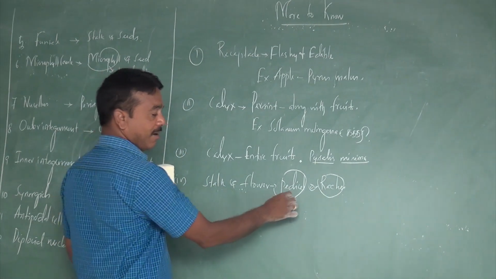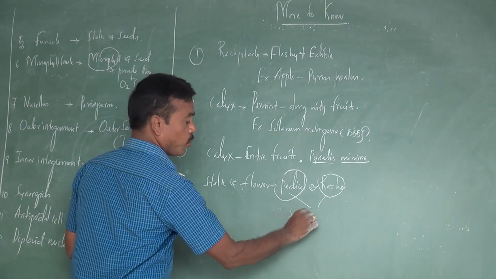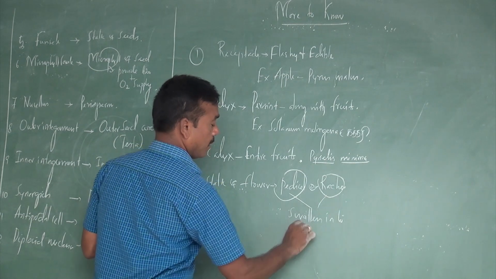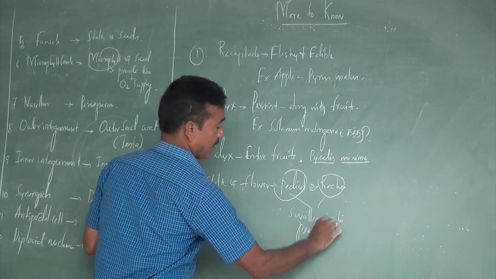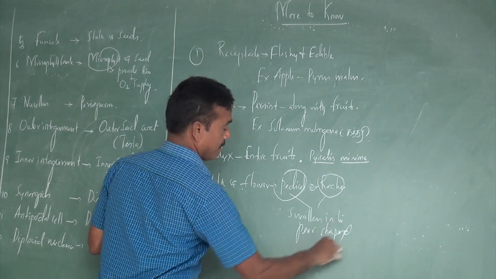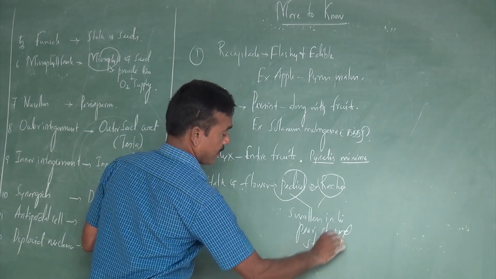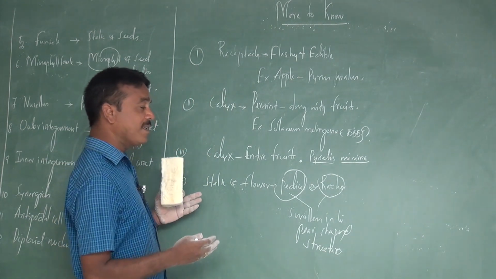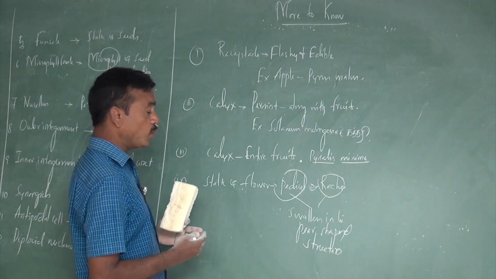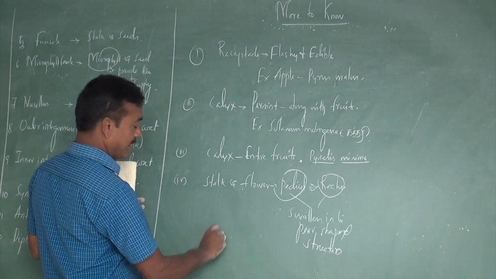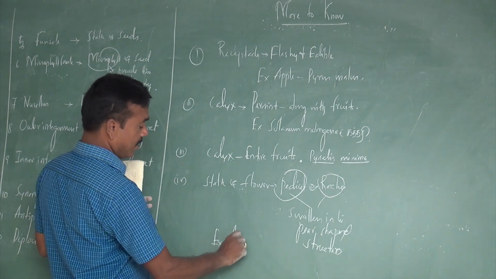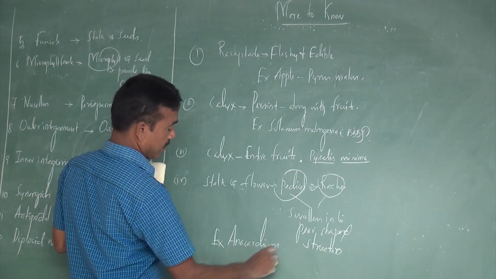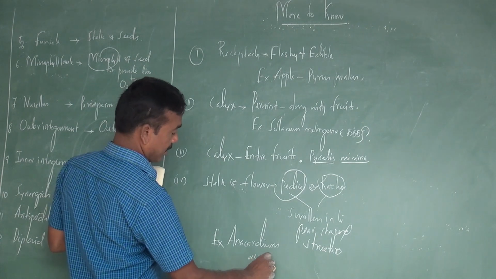The pedicel or rachis becomes swollen into a pear-shaped structure. That pear-shaped structure of the pedicel or rachis becomes what? Edible. What is the example? Anacardium occidentale.